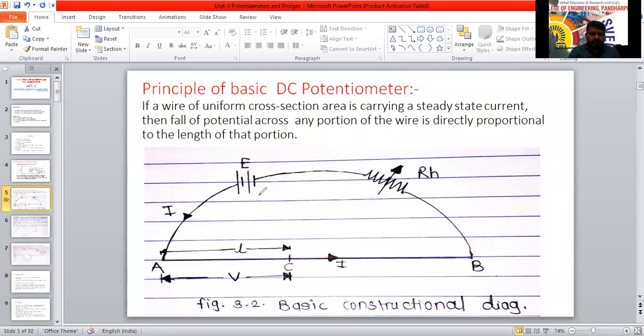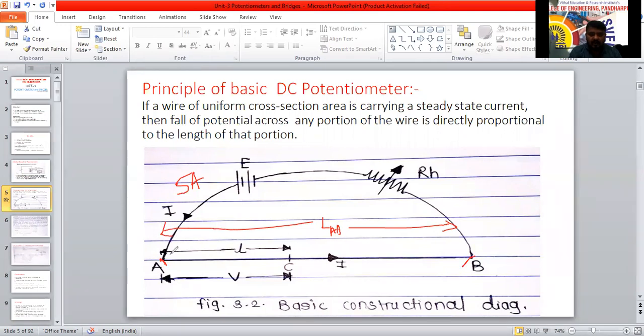See here, we are applying the supply voltage. Now by varying this resistance, we will set the current to 5 ampere. Just imagine that we have set it. But the total length of the conductor is AB. That length we are going to consider as LAB. I will write it here: total length is LAB, the length of the conductor from A to B.